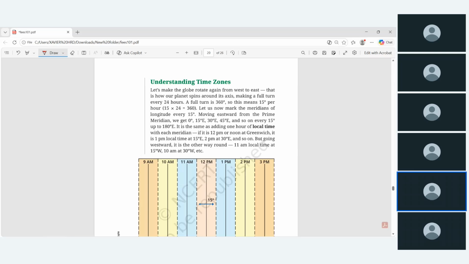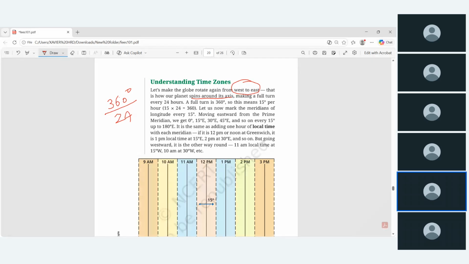Let's make the globe rotate again from west to east. Rotate it west to east. That is how our planet spins around its axis, because normally the Earth rotates on its own axis from west to east. So it makes a full turn every 24 hours. Okay, so what is a full turn? A full rotation is 360 degrees, right? So 360 degrees in one full day of 24 hours.